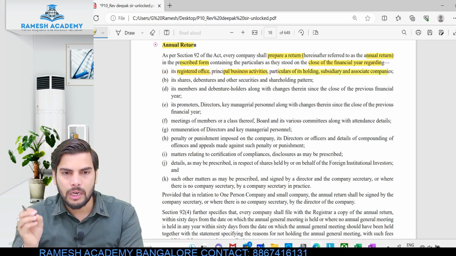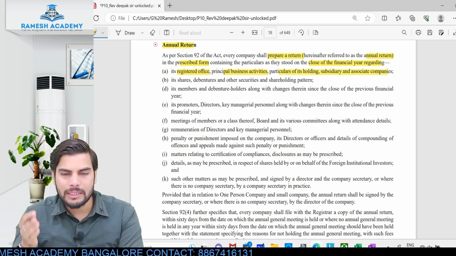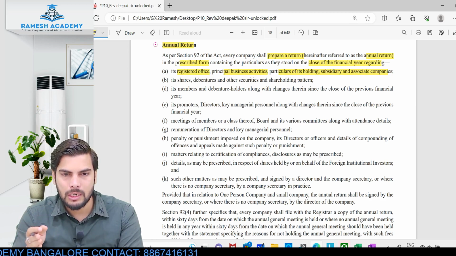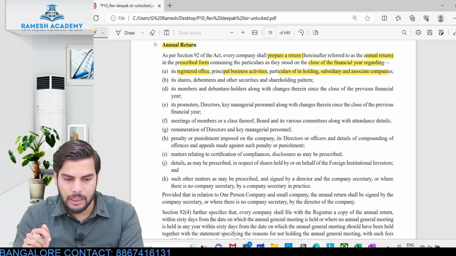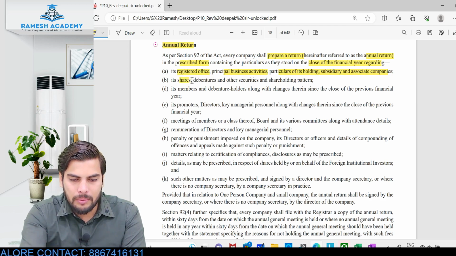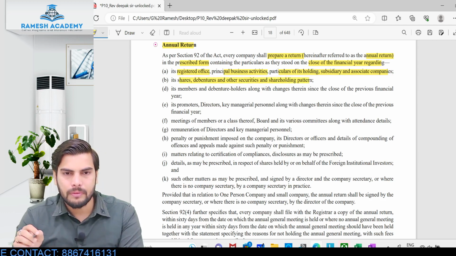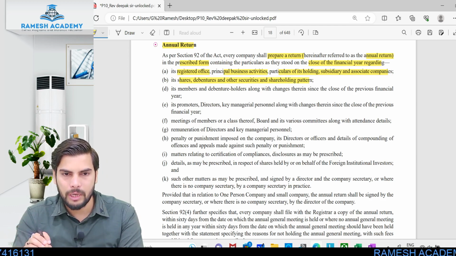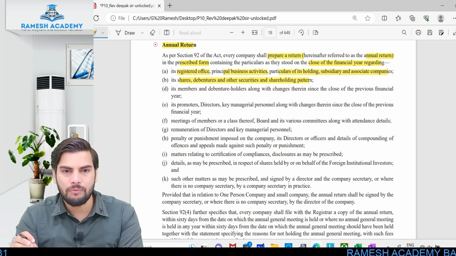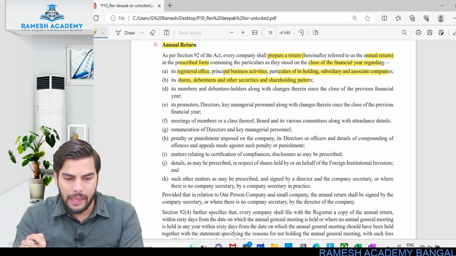First point, it will be giving information about the company. What is the name of the company? Where exactly is its registered address? Has it got any subsidiary company, associate company? Details of such companies. Its shares, debentures and other securities. How much is the total share capital of the company? What exactly is the shareholding pattern? How many debentures are there, etc.? All this information will be available in this annual return.